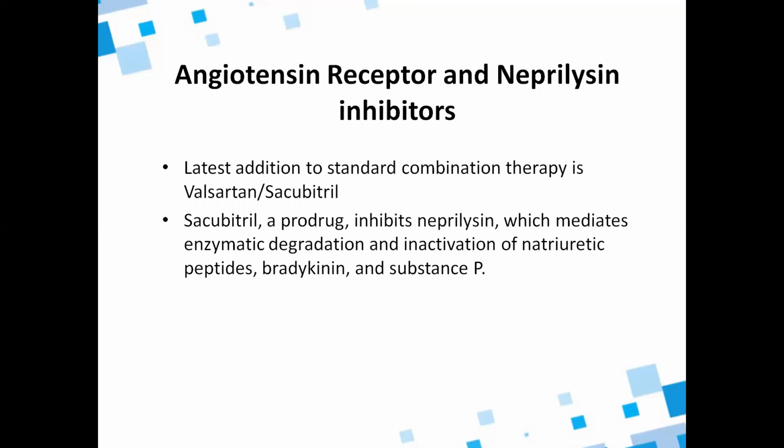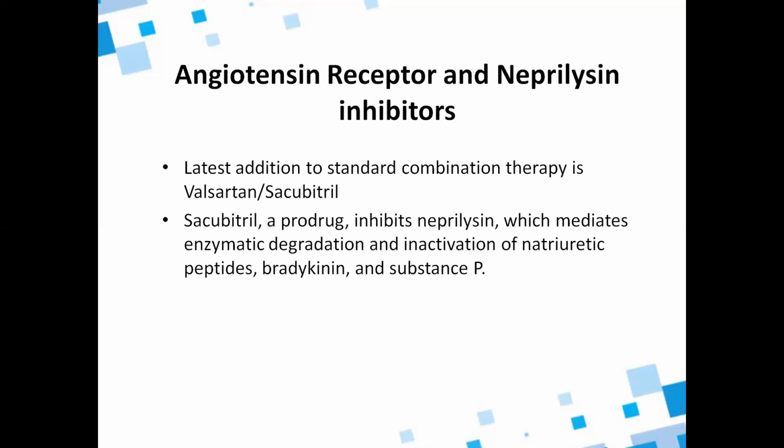Now, angiotensin receptor and neprilysin inhibitors. The latest addition is valsartan with sacubitril. Sacubitril is a prodrug that inhibits neprilysin. Neprilysin mediates the enzymatic degradation and inactivation of natriuretic peptides, bradykinin, and substance P, which are also released during heart failure.